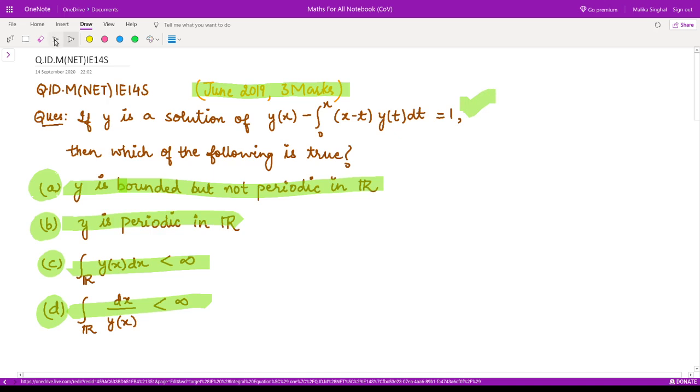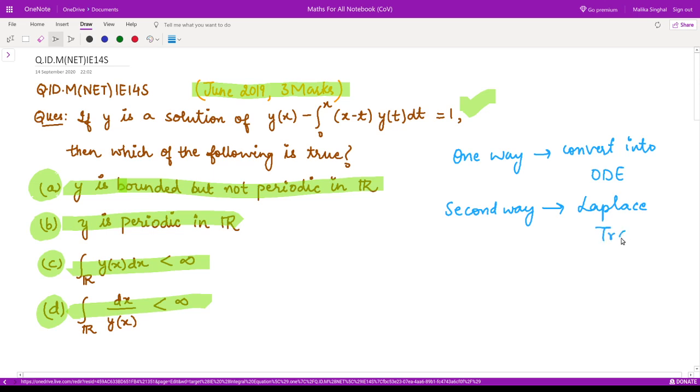For that, we have to solve this integral equation. One way to do this is to convert it into a differential equation, an ordinary differential equation. The second way is that this is a Volterra kind of equation, so you can use the Laplace transform to solve this.